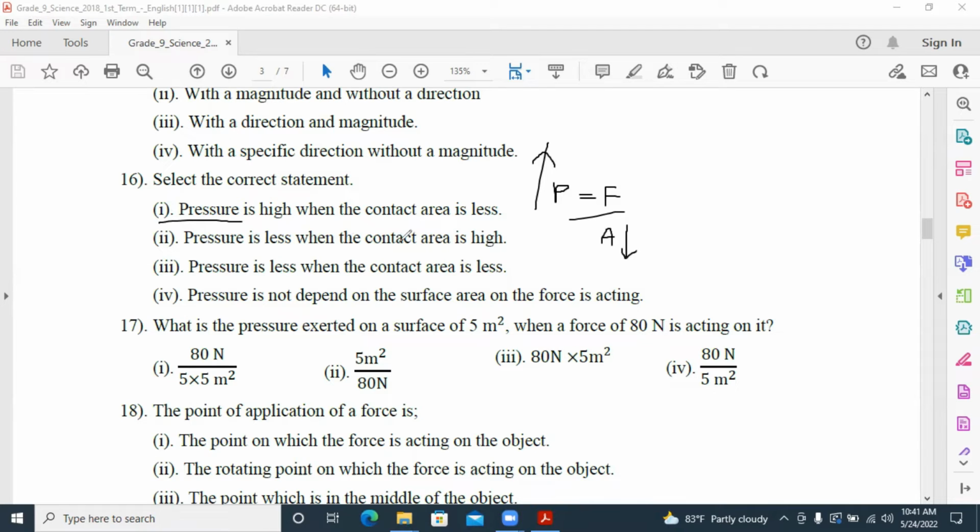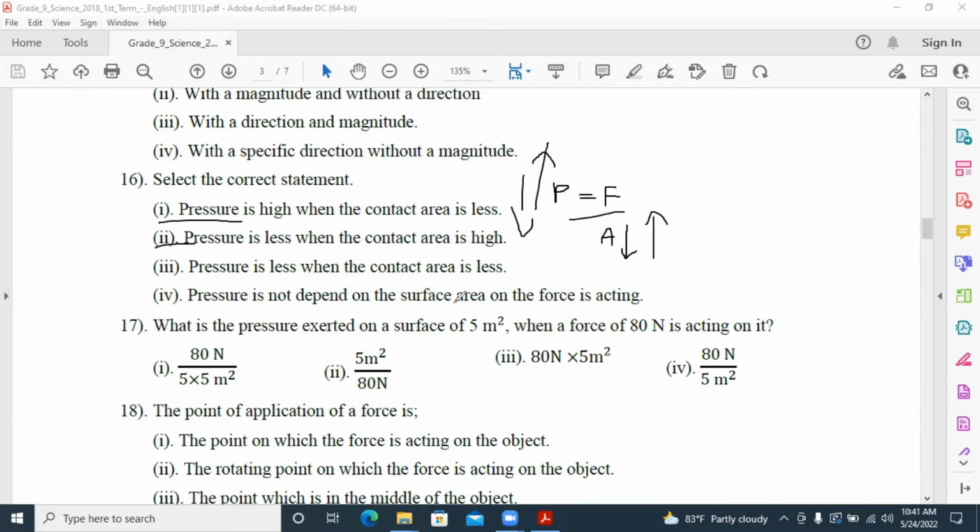Pressure is less when the contact area is high. When the contact area is high, pressure is low. It's also correct. Second one also correct. Third one, pressure is less when the contact area is less. No, it's incorrect. If the contact area is less, the pressure is high.